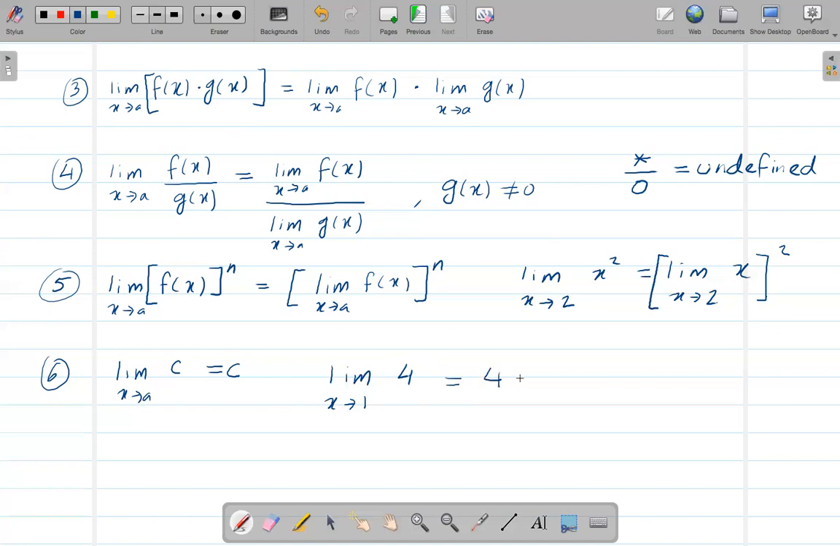All right, so these are the basic properties we should know to do more problems in limits. Okay, let me do examples. So let's do some examples.